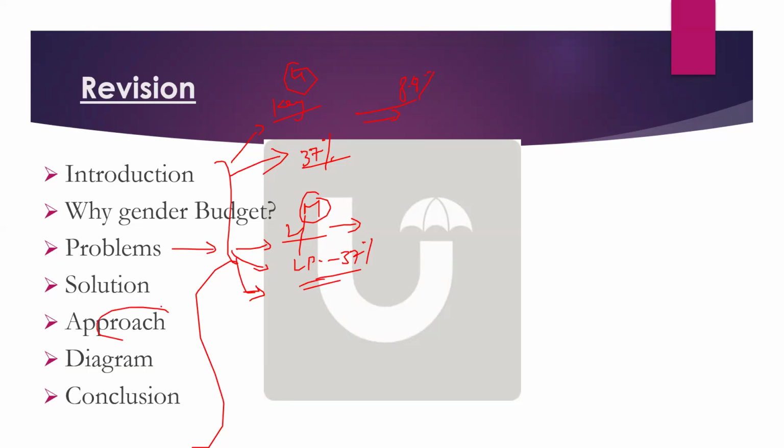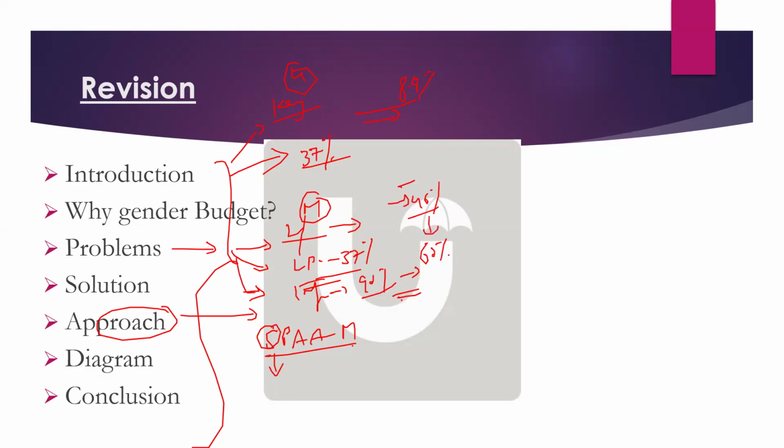Now, in this approach, what we have seen is that almost 90% of them work in the informal sector. And in approach, you'll remember SPAM. In MGNREGA also, almost 46% are there, but 60% of beneficiaries are women.